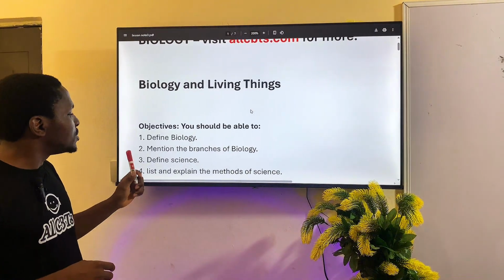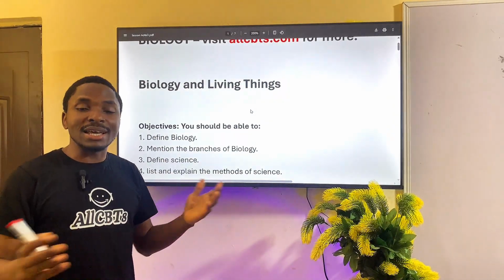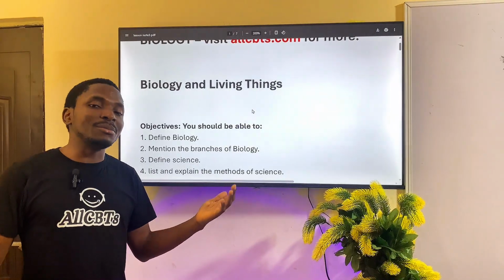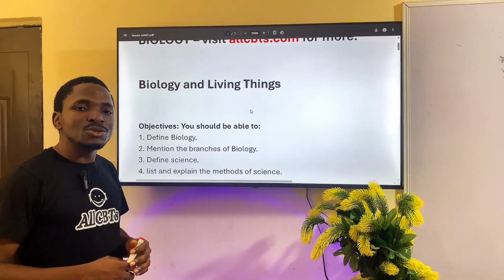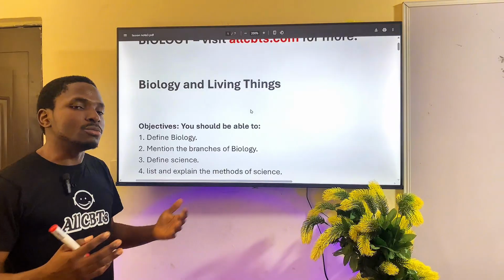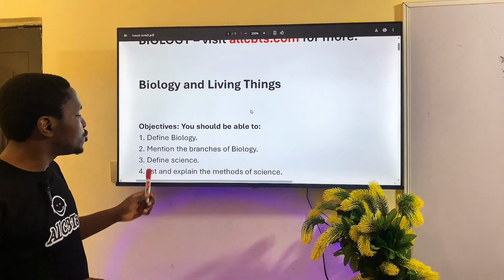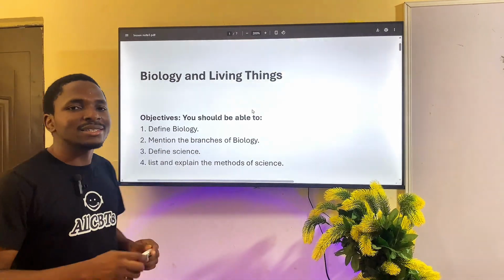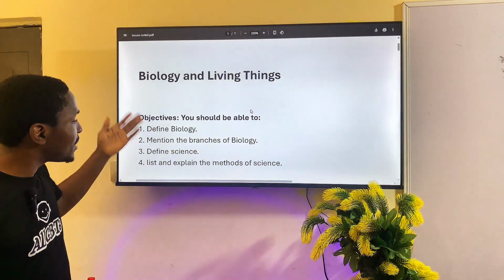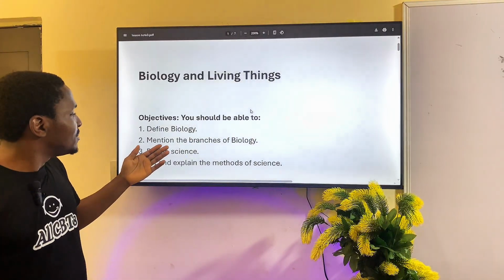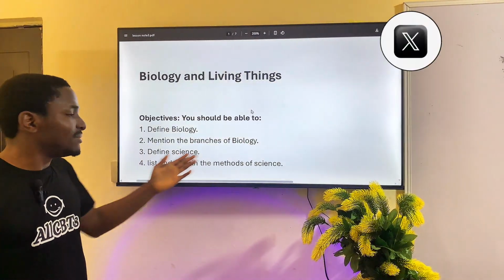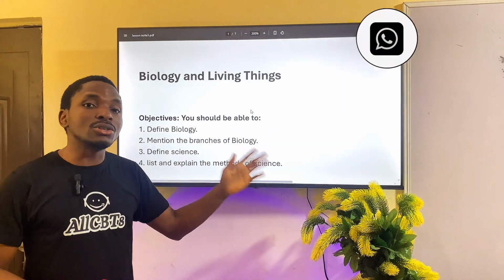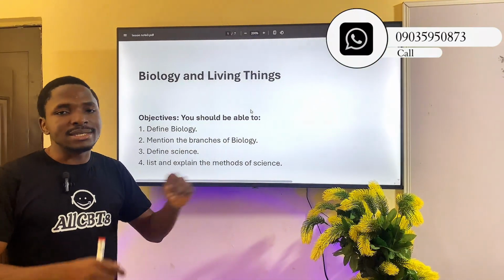You also should be able to define science. What is science? How does science matter to you, life, and human beings, and to our environment? So these are some things you should be able to list. And then the fourth one, you should be able to list and explain the method of science. So you should be able to define biology, mention the branches of biology, define science, and list and explain the methods or the methodologies that are involved in science.